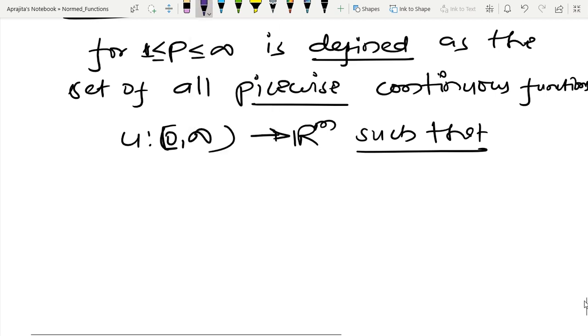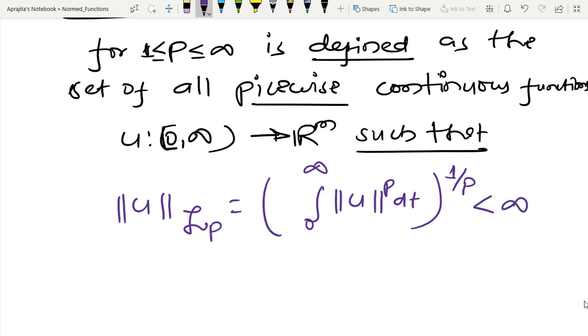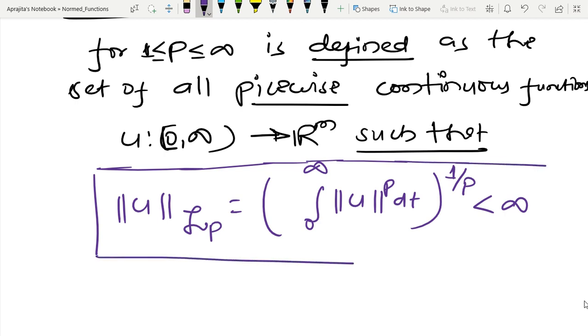And obviously I am skipping the proof, we just try to understand the definition. So Lp, in this way we are defining, and here again I have 0 to infinity, and after that I have to take the power 1 by p, less than infinity. So in this way I can define the Lp norm.